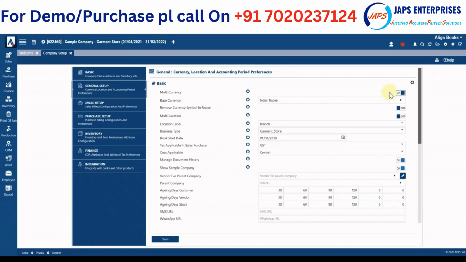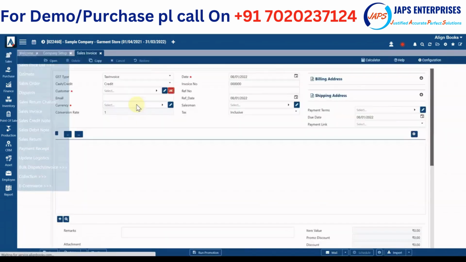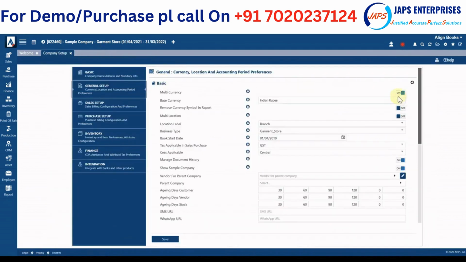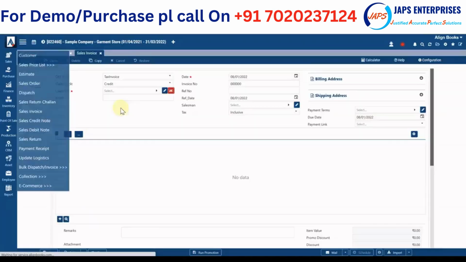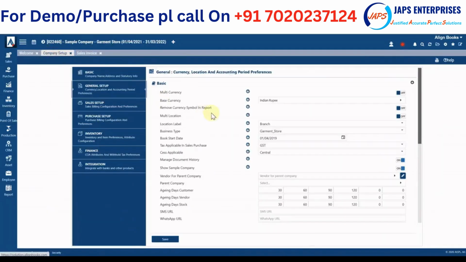And accordingly, every year, once you switch it on in every UI, so just see, I saved it. Earlier in the sales invoice, it was not asking for the currency while generating, but now these two fields have appeared. So this is how you can configure your UI as per your requirement through setups. Again, if I switch it off and save it, you'll see on the sales invoice, the two fields are now not appearing here.